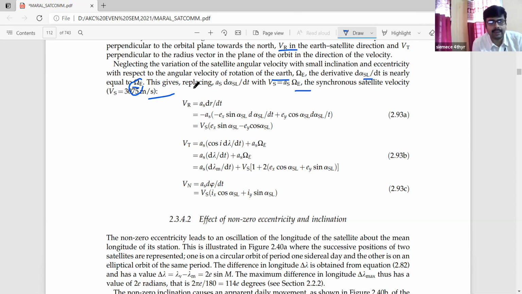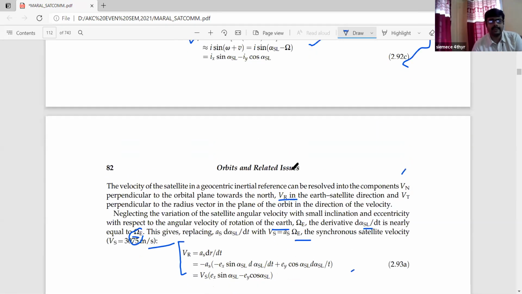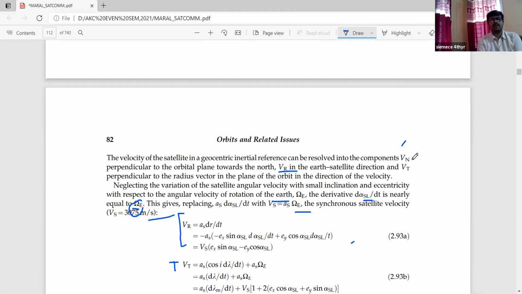So the Vs value we are observing is equal to 3075 meters per second. Similarly, if we replace the values, we get the components VR, Vt as well as Vn, because all these three parameters were already mentioned in our previous discussion. When we started the topic, we mentioned that there are three basic, separate components: one is Vn, another is VR, another is Vt.